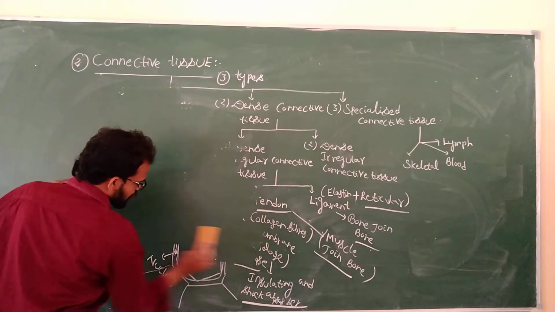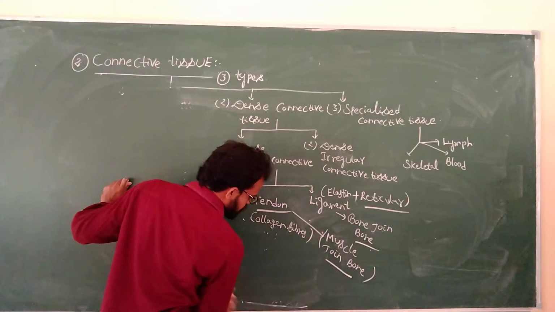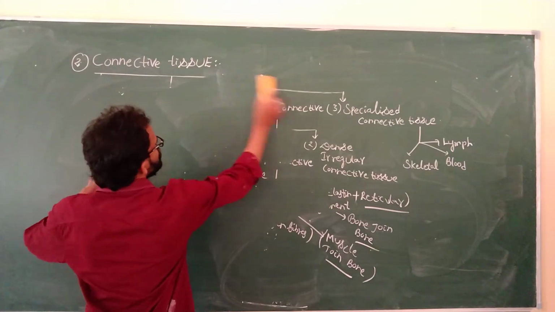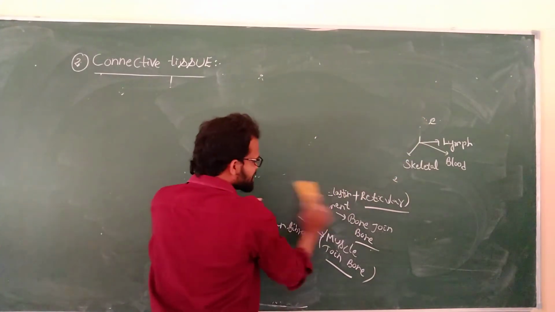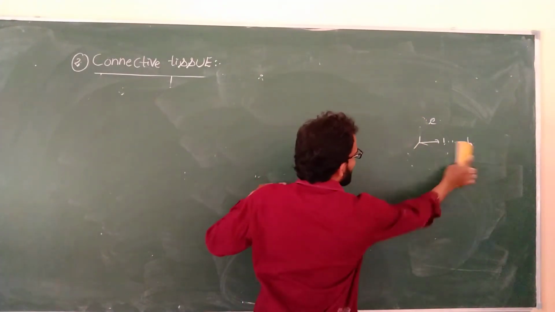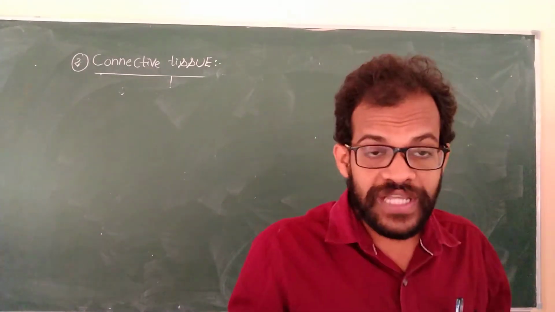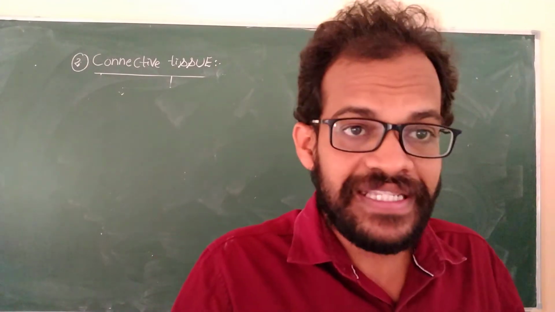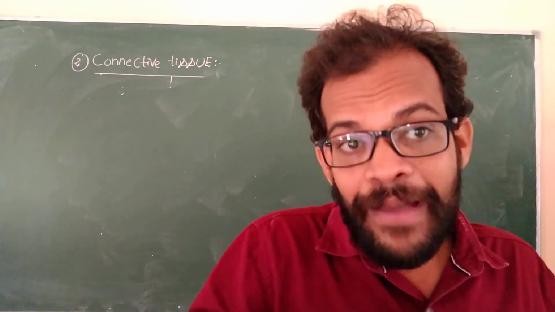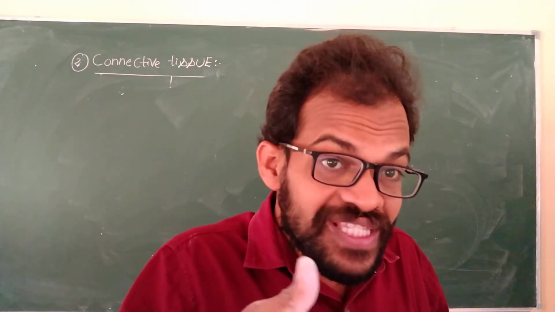Coming to the first one, loose connective tissue. What is the first diagrammatic representation? Loose connective tissue means the cells and fibers are present in the matrix or ground substance, loosely arranged.